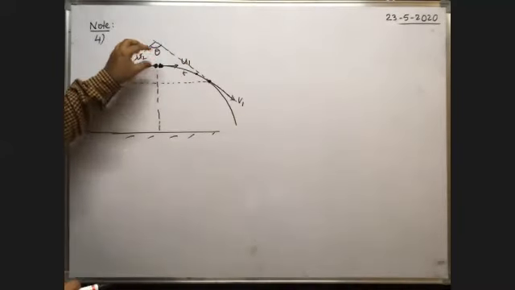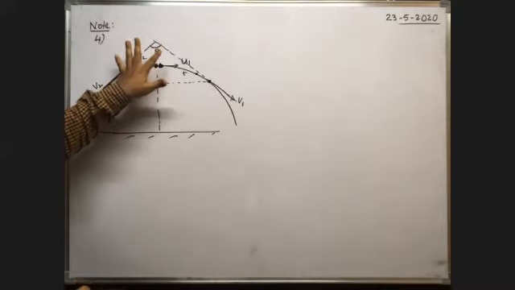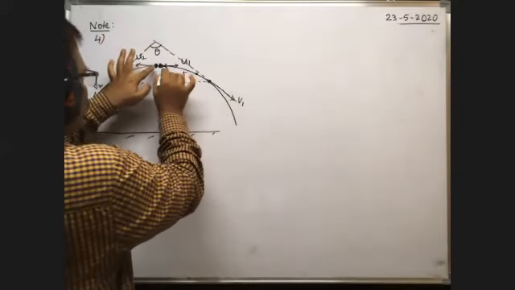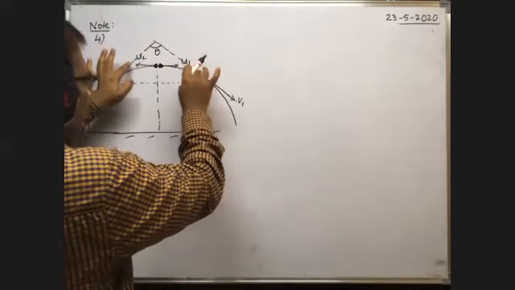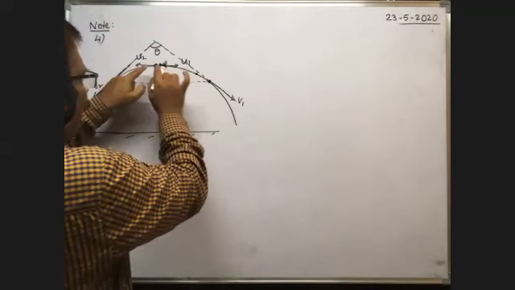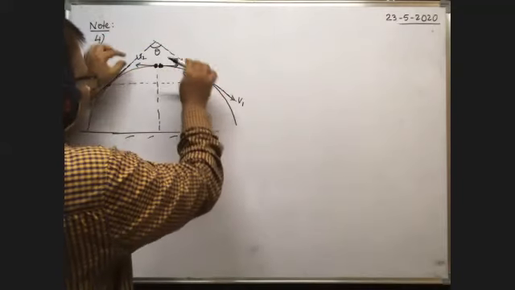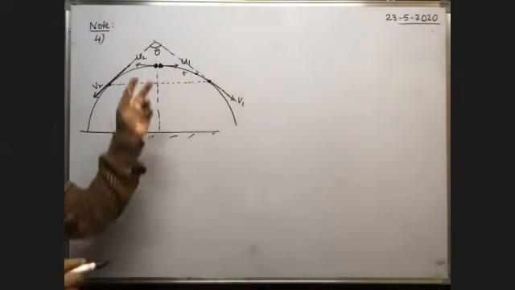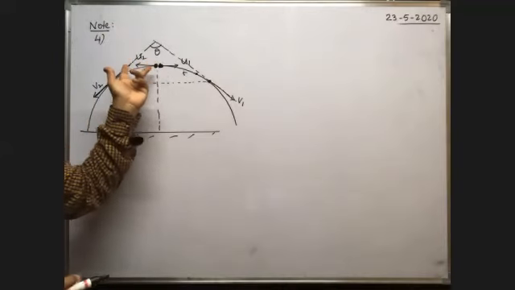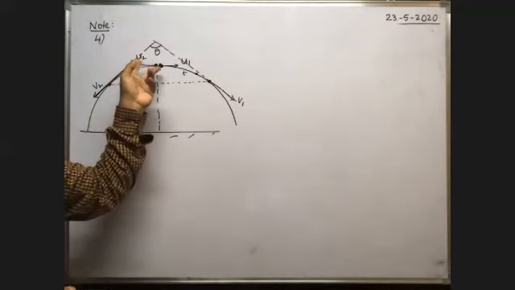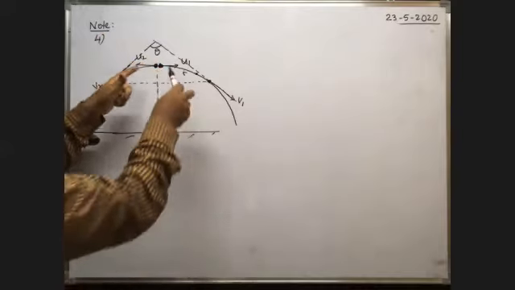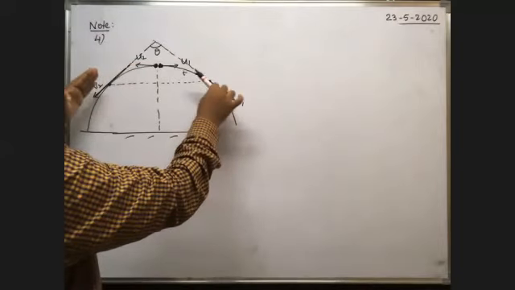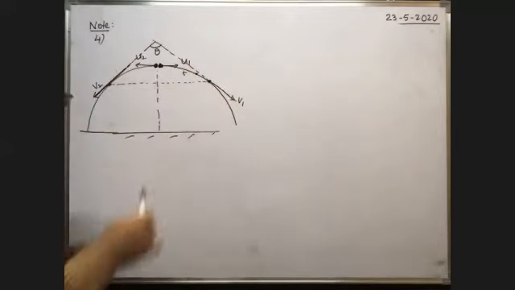Here the two bodies are thrown horizontally from a certain height, or a shell is exploded into two parts and the two parts fly off with velocities u1 and u2 horizontally in opposite directions. Then they travel along the parabolic path. Initially the velocities are horizontal. So what is the angle between the initial velocity directions? As they are in opposite directions, it is 180 degrees. But as the two bodies move like this, the velocity directions gradually change so that the angle between the two velocity vectors gradually decreases.